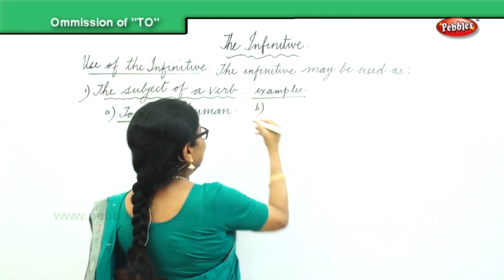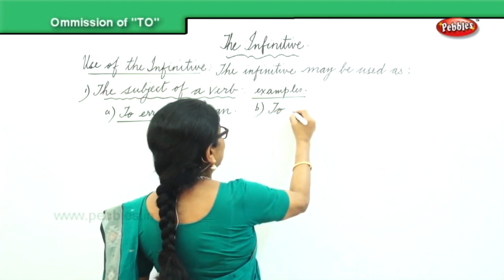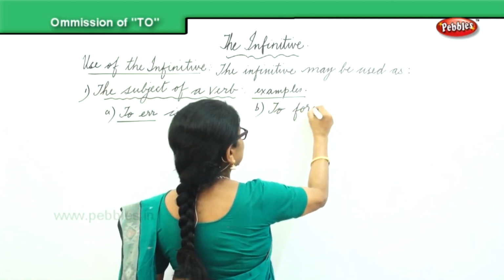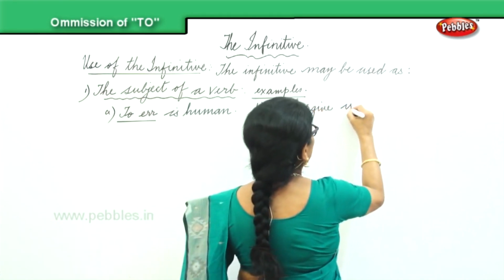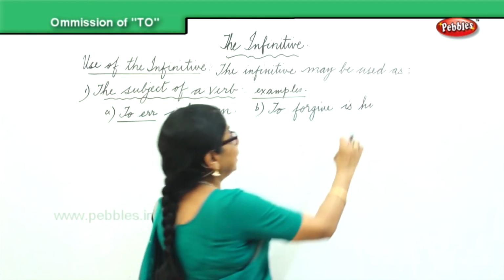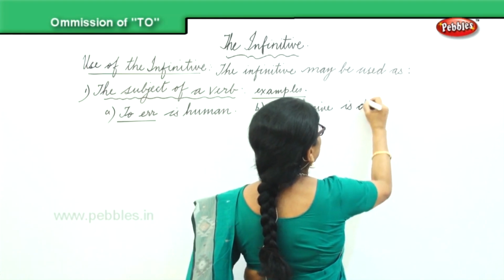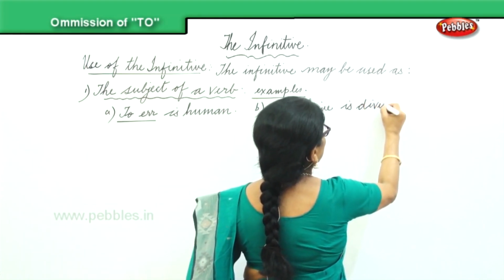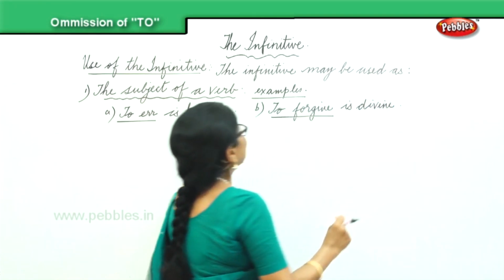And the second example here is to forgive. To forgive is divine.